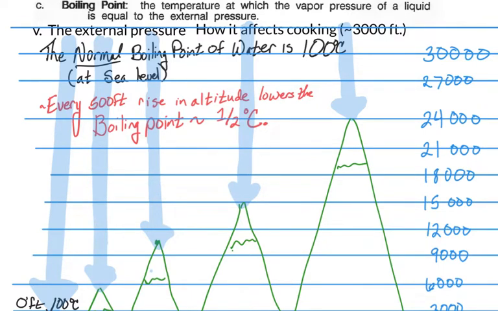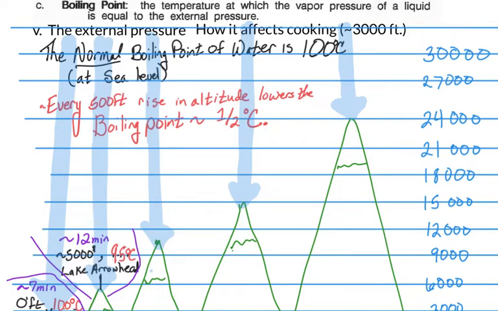So let's look at some different numbers. We know Arrowhead Lake is around 5,000 feet, and that means its boiling point of water is about 95 degrees Celsius, and that means it'll take about 12 minutes to cook a pasta that would normally take 7 minutes at sea level. If I go to Mount Baldy, it's about 10,000 feet. That means that the boiling point of water will be close to 90 degrees Celsius, and we see that it takes about 17 minutes to cook that same package of pasta.